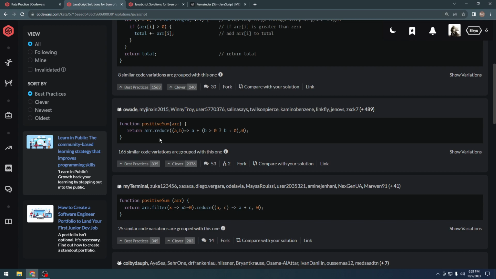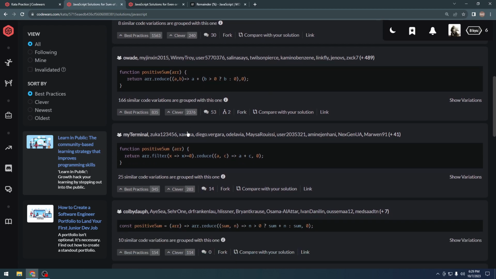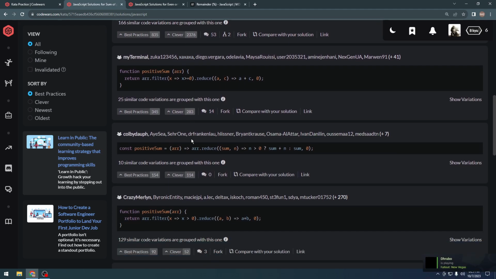Here someone is using array.reduce. Reduce is a really interesting and fun solution for this one. I wanted to use reduce myself, but then I thought it would be a bit complex. So at first we want to do a really easy and readable solution. Let's say we want to understand what's going on. These one-liner solutions are a bit tricky to understand, I would say.